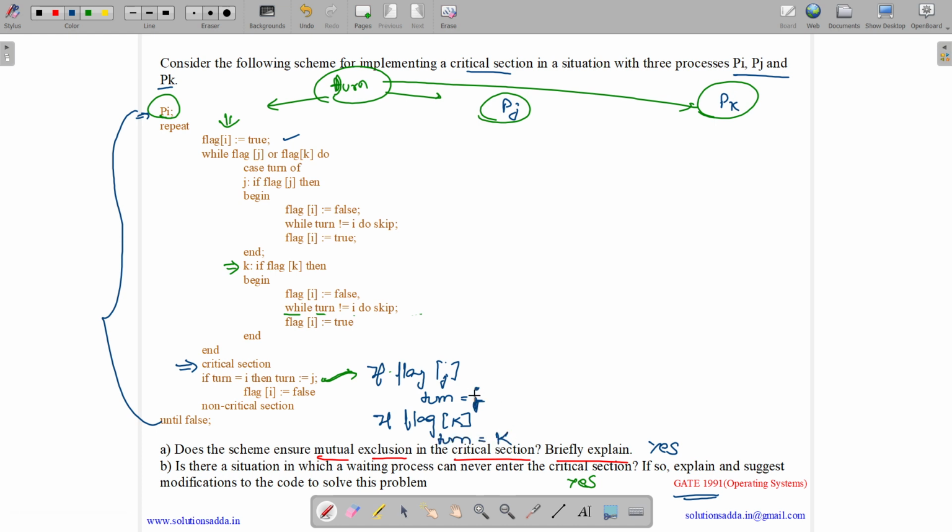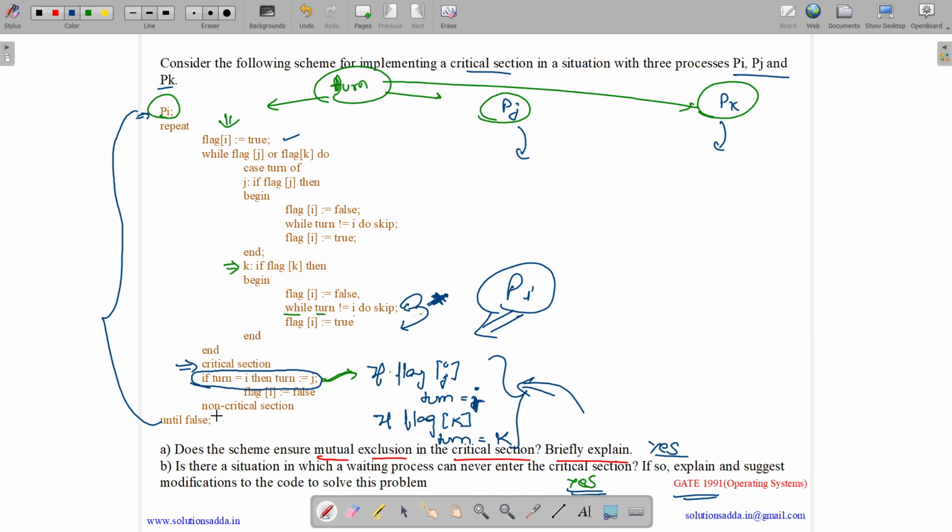So that if a process wants to enter the critical section, we change it to their turn so that they won't be stuck in this infinite loop. They will just skip this infinite loop and enter the critical section. So these are the modifications: if flag equals j, then turn equals j. If flag equals k, then turn equals k. And the same modification would be applied for pj and pk code. This is the modification for pi code. Same here, you just need to change the variables. So this is the answer. The first part is yes, and for the second part, this is the modification in place of this code.